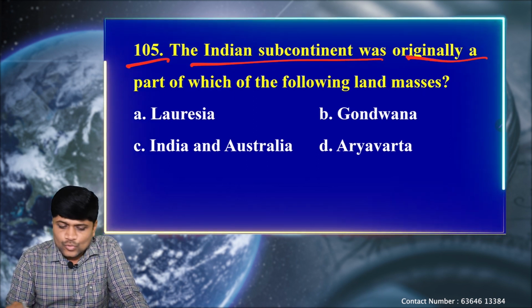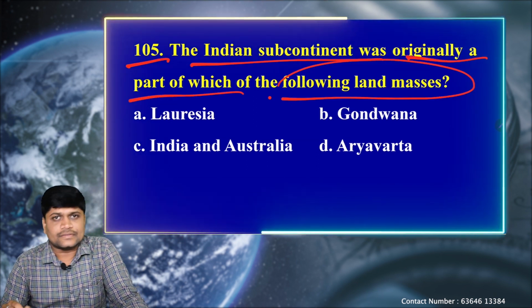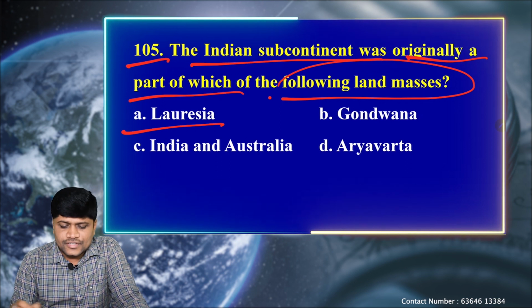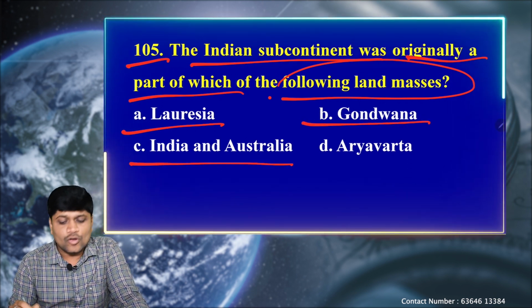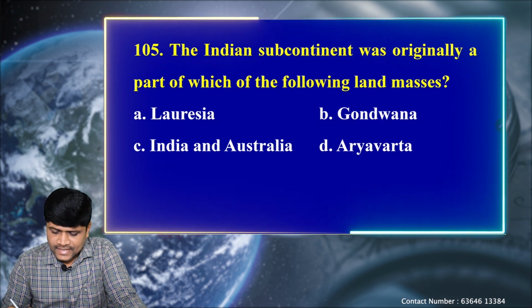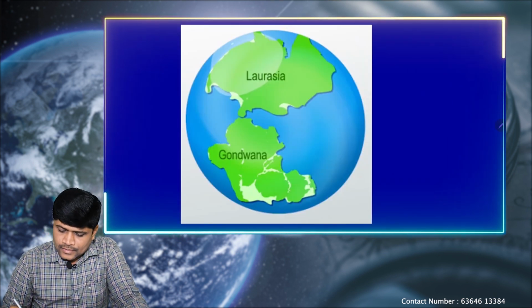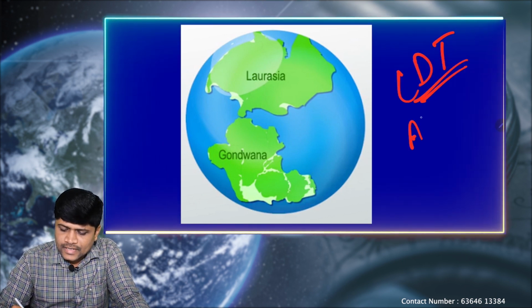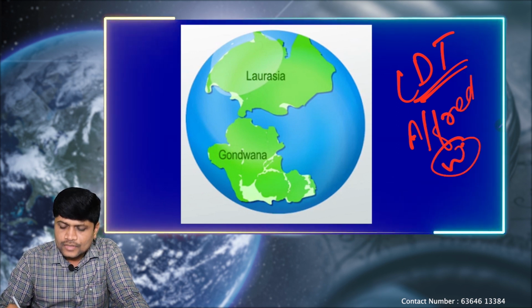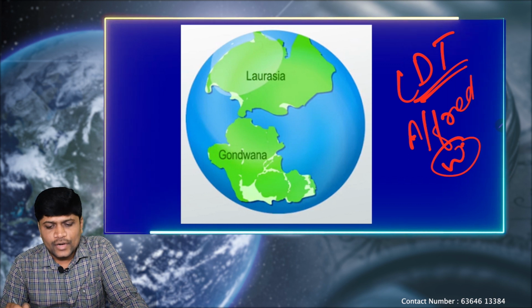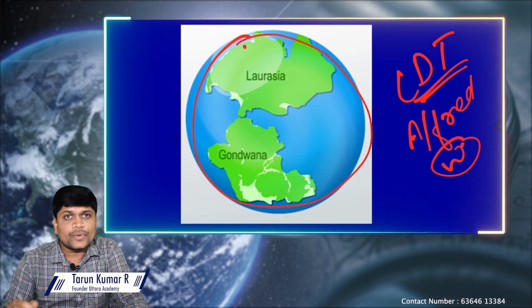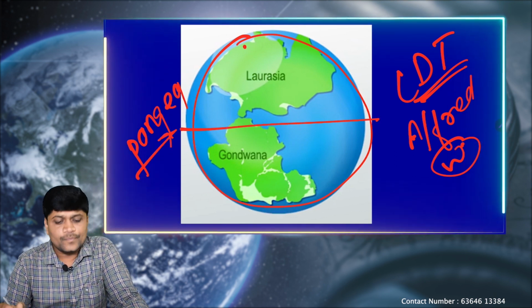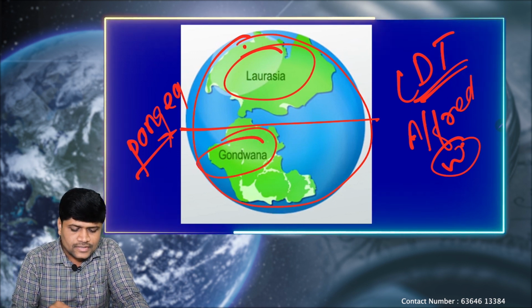The Indian subcontinent was originally a part of which of the following land masses? Okay, so this question is related to plate tectonics. Option A, Laurasia; B, Gondwana; C, India and Australia; and finally D, Aryavarta. Let's see. We will discuss the continental drift theory. This was proposed by a scientist called Alfred Wegener. According to him, all the present-day continents were united together in a single continent. That supercontinent he called Pangaea. Within this Pangaea he divided it into two blocks, the northern one as Laurasia and the southern one as Gondwana.